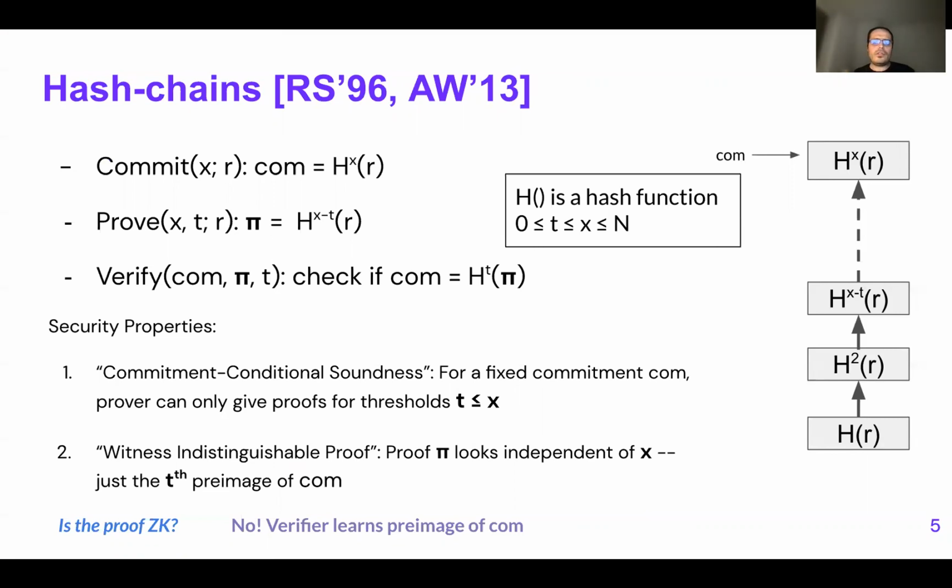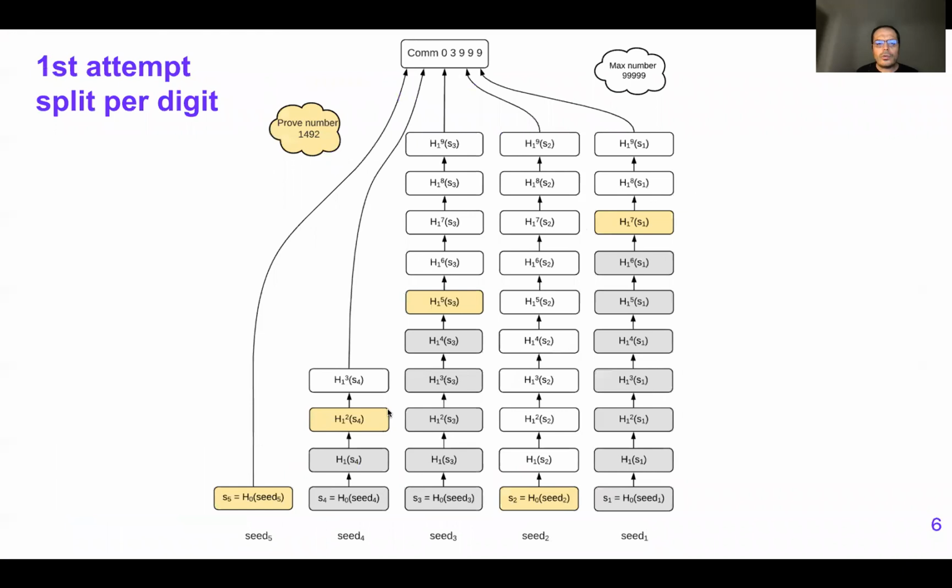Another major problem with this solution, however, is the fact that it doesn't scale. Imagine if we were in the domain of billions or 64 bits. I mean, you cannot have such long chains, right? It's impractical. So how do we solve this?